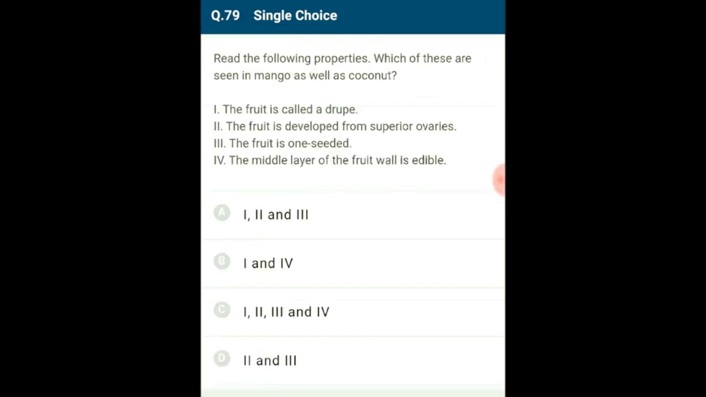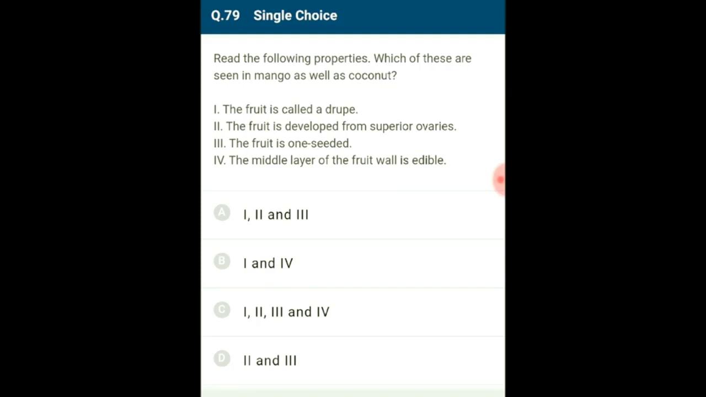Question number 79. Read the following properties. Which of these are seen in mango as well as coconut? In mango and coconut, the fruit is known as drupe. They develop from monocarpellary superior ovaries and are one-seeded. In mango, the pericarp is well differentiated into an outer thin epicarp, middle fleshy edible mesocarp, and inner stony hard endocarp. In coconut, which is also a drupe, the mesocarp is fibrous.